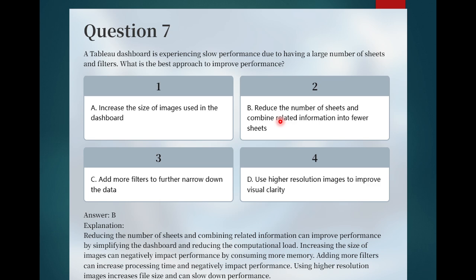As we already discussed, reducing the number of sheets and filters will improve your rendering time and optimize the dashboard, and it will reduce the computational load on the dashboard. That's why option B is correct. Increase the size of the images used in the dashboard, it will negatively impact performance by consuming more memory. So this option is not correct. Add more filters to further narrow down the data. Adding more filters can negatively impact performance and increase the processing time. So this is not correct.